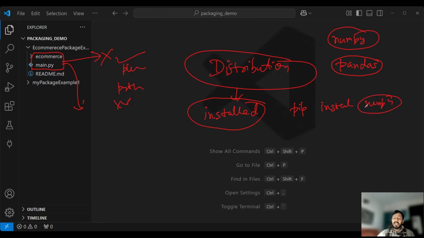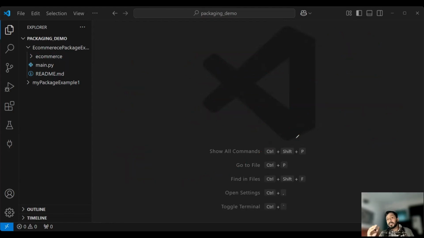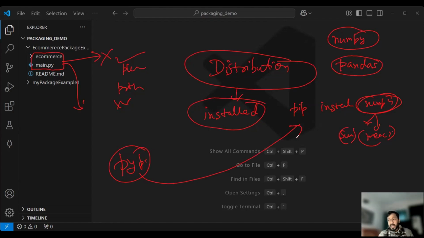And this gets installed into your system, and thereafter whatever functions you require from this particular module, any statistical function, any linear algebraic function, you can easily use it, right? Why? Because you are accessing the distribution file which is present at PyPI. When you run pip install numpy, you are actually installing the numpy package from the PyPI repository.